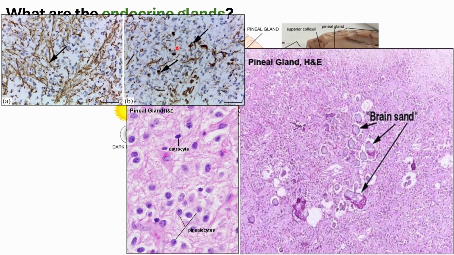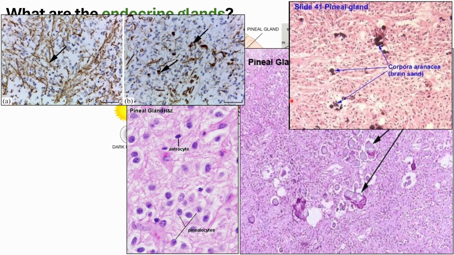And again, since we are talking about nervous system cells, we know that immunohistochemistry is the best type of staining system that can differentiate the astrocytes from the pinealocytes. Here is another preparation showing the corpora arenacea or brain sand, but this time they present as dark colored, debris-like structures.